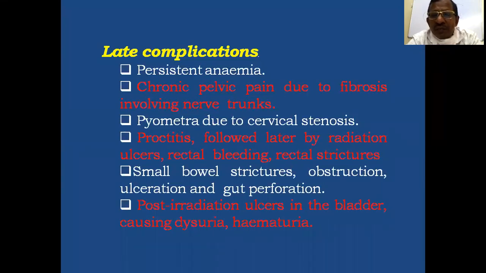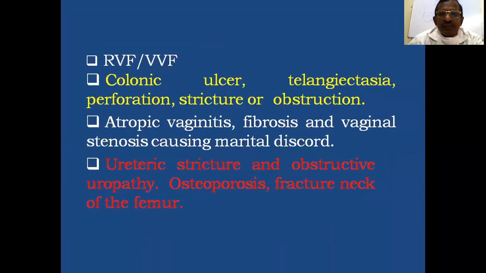So accordingly, immediately proper treatment should be given by the surgeons. Then there may be post-irradiation ulcers in the bladder causing dysuria and hematuria. So that should also be properly treated.